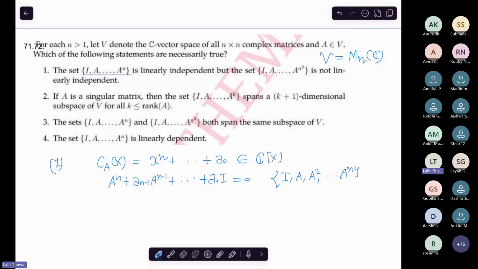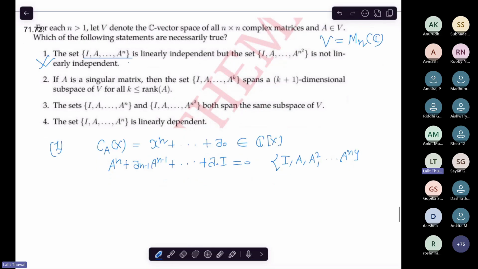So the first one says that this set is linearly independent. So this is completely wrong, right? Yes or no? And if you read ahead, this set is not linearly independent. So the last thing is true, but overall this is incorrect, because this is not the true statement. The first set is linearly dependent.